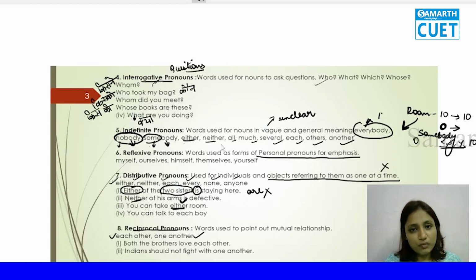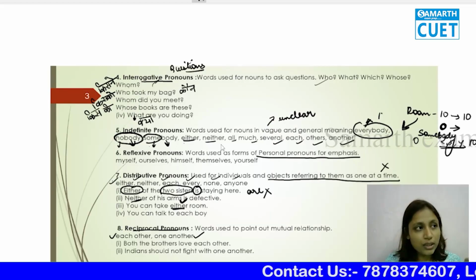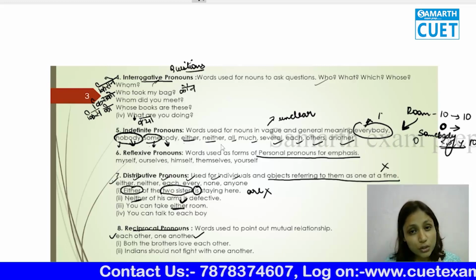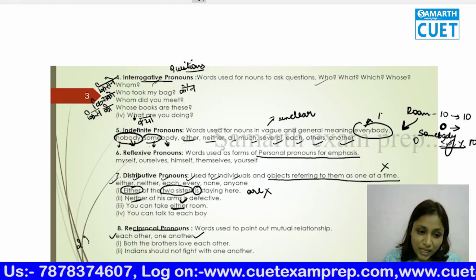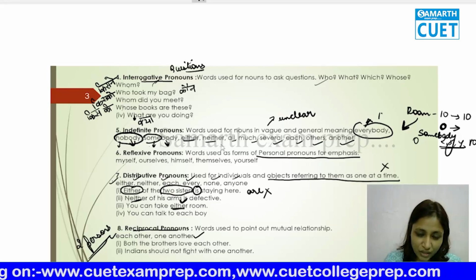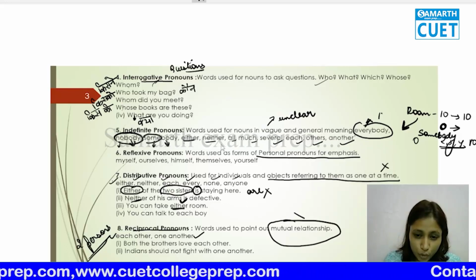We are going to use one another because there are four friends. If I tell you the two friends talk to each other, but the four friends talk to one another. You understood? See, it cannot be used for a single person, one another and each other, because it is a mutual relationship.